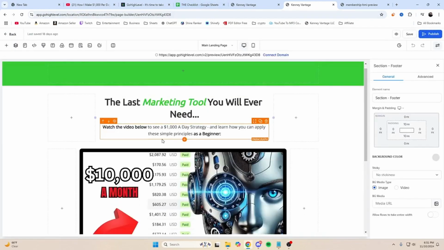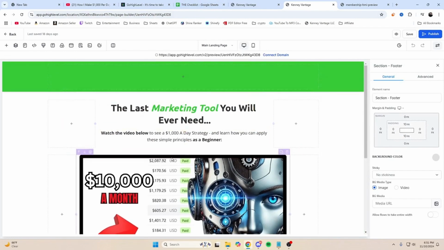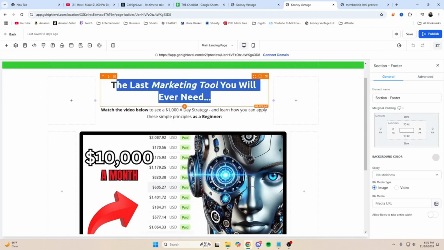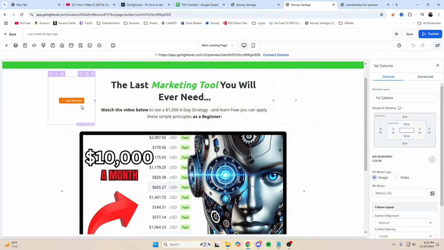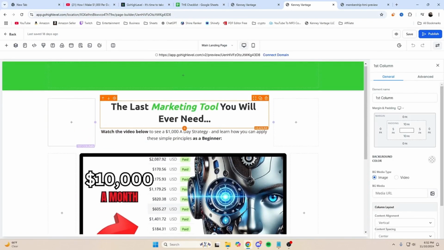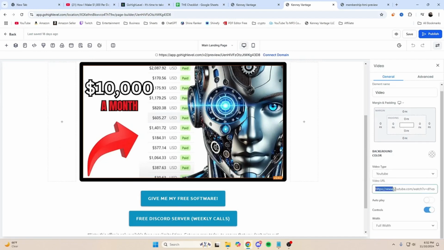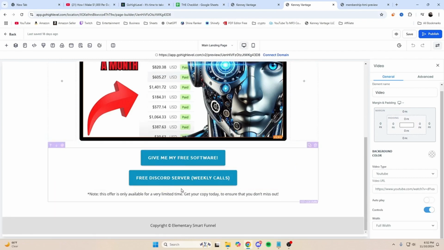So if we go to sites and go to video sales page and then click edit right here, we can actually edit the landing page that I have uploaded into your account automatically with the link I just showed you. As you see here, this looks very similar to what you signed up for to get this snapshot. So you can change this up to whatever you want it to be, and you can change this video by clicking here, scrolling down, and putting a video URL of an unlisted YouTube video of you talking, of a training that you're doing. For example, this is a training on how to make $10,000 a month with AI, right? And then you can change the buttons down here.